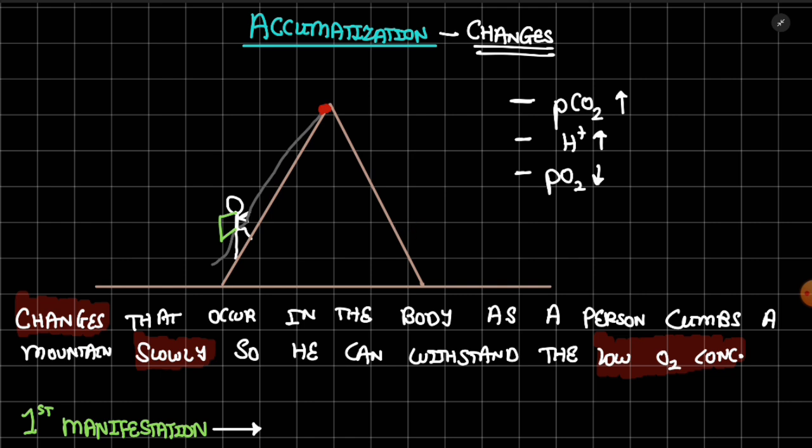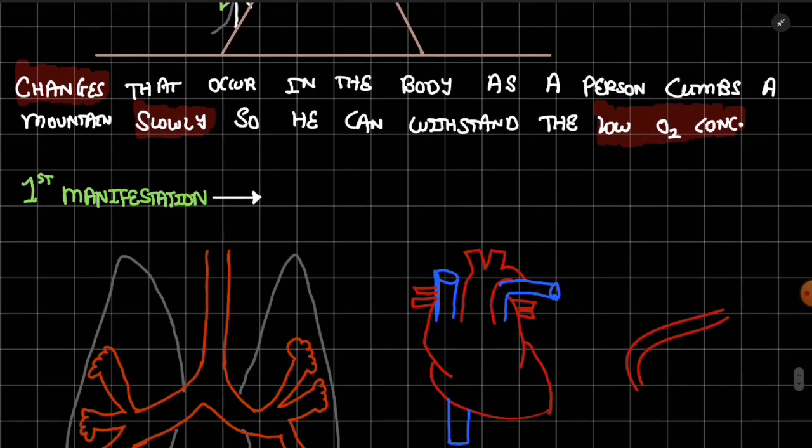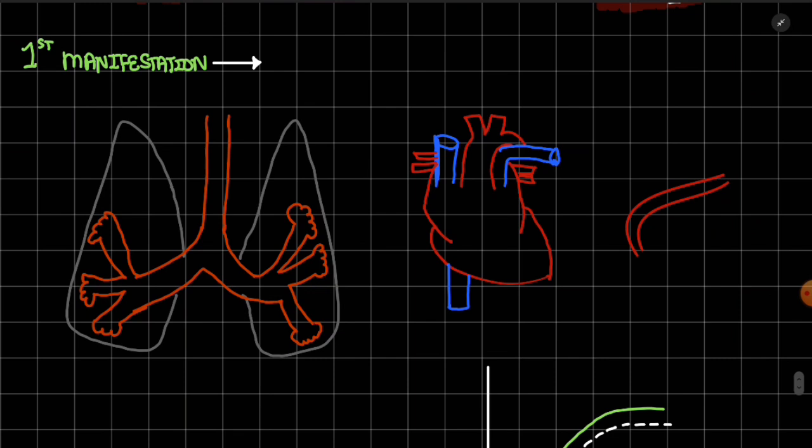Now, what will be the first manifestation of climbing a mountain, if we travel slowly or at a moderate speed, a brisk walk? Hypoxia will occur. The person will feel breathlessness.